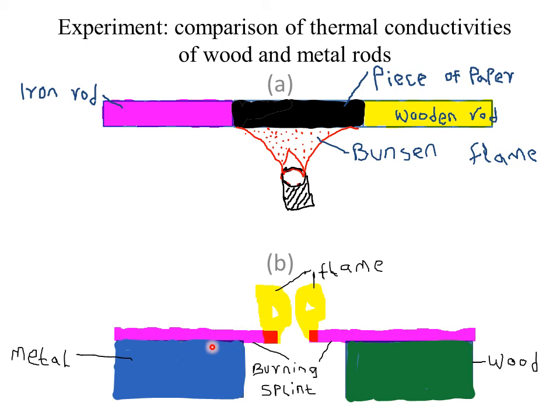So it is because metals, e.g. iron, are good conductors of heat. Therefore, when the burning splint reaches the edge of the metal block, the metal block conducts away the heat. So when the heat is conducted away, then the flame will automatically extinguish.